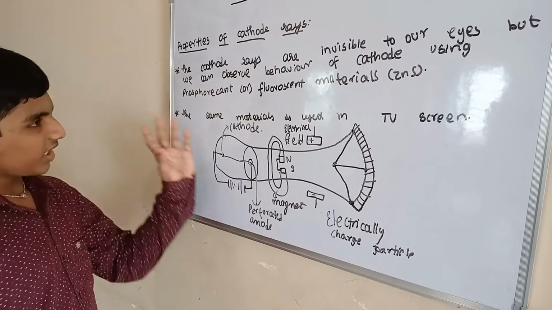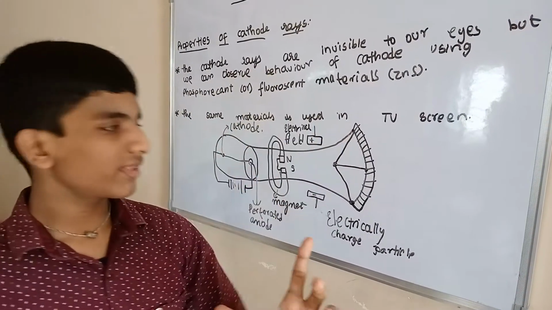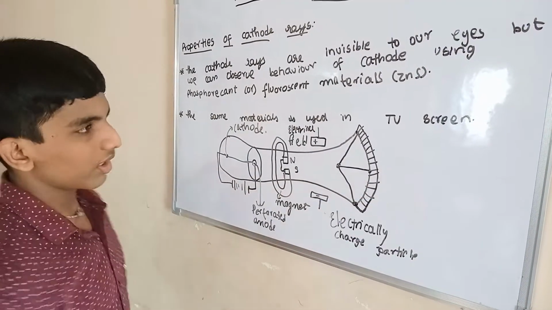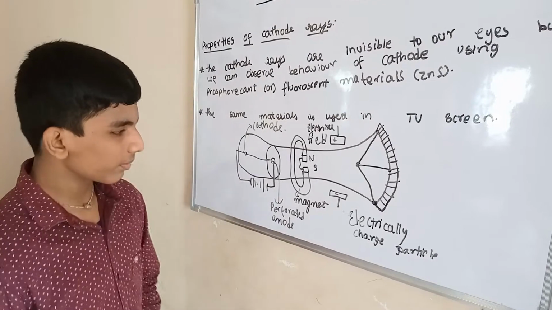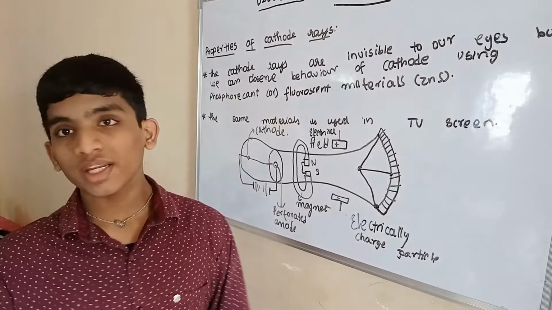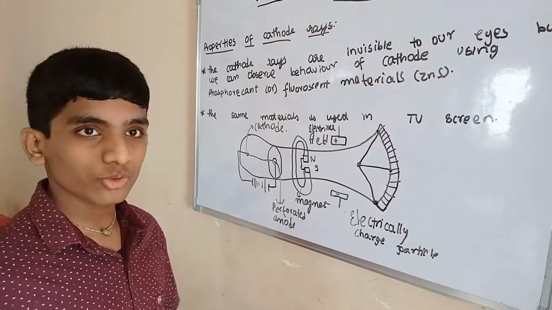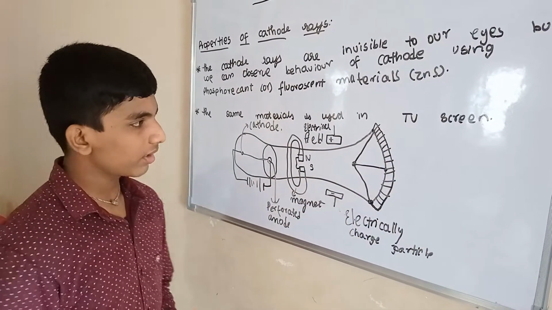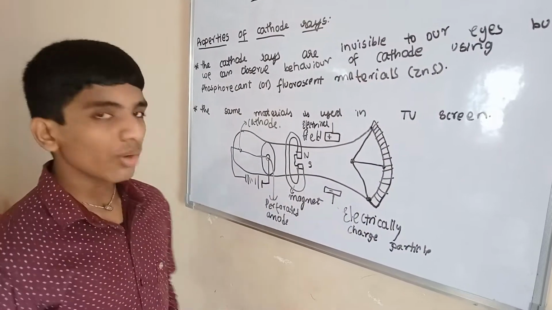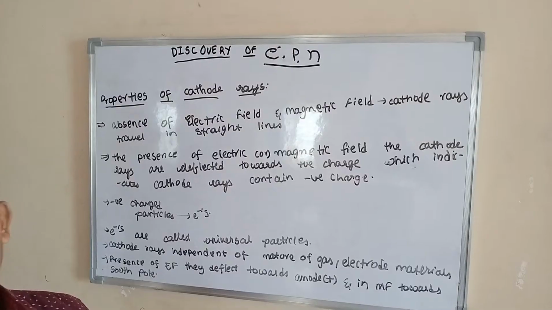The same materials are used in TV screens, and this is the technology by which light comes on the screen, how we can see movies or anything on the TV. This is the process of how it is made.